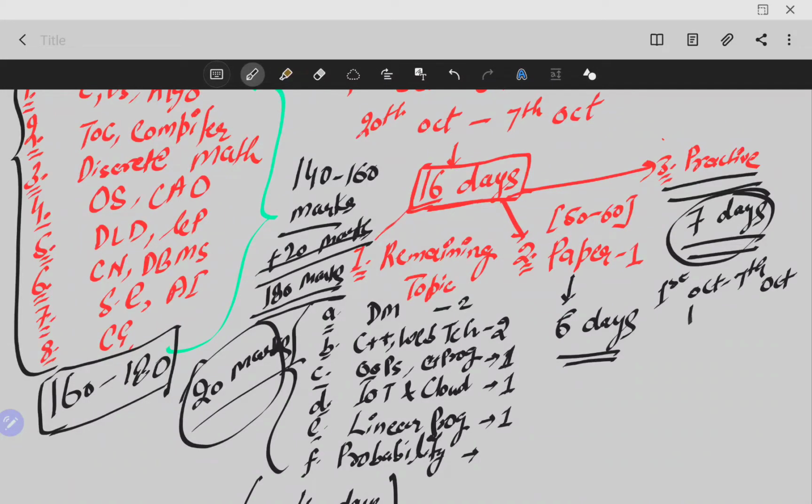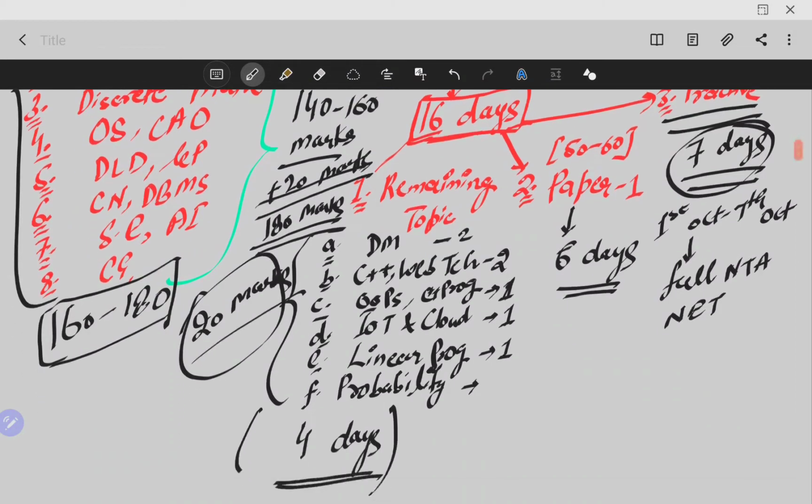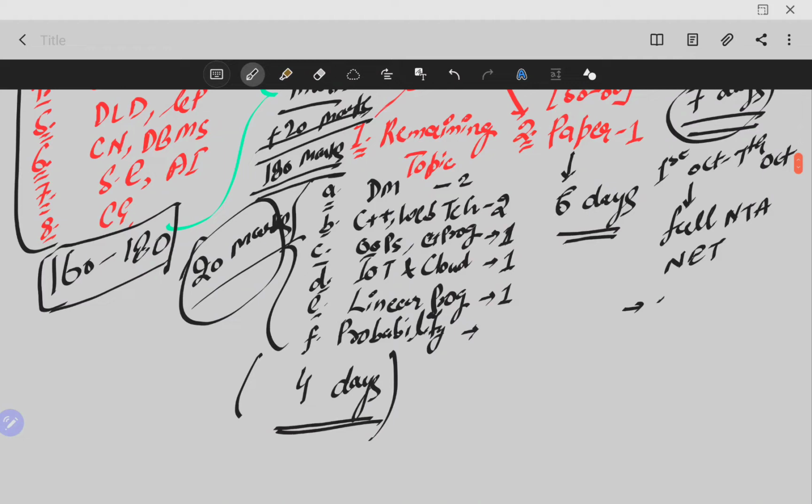That means you need to take a complete previous paper of NTNet and solve it completely in 1 day. Every day you should target to solve at least 2 papers. For example, you can take a paper of 2019, and in 1 day complete the paper 2 of December and paper 2 of June. Like this you should go.